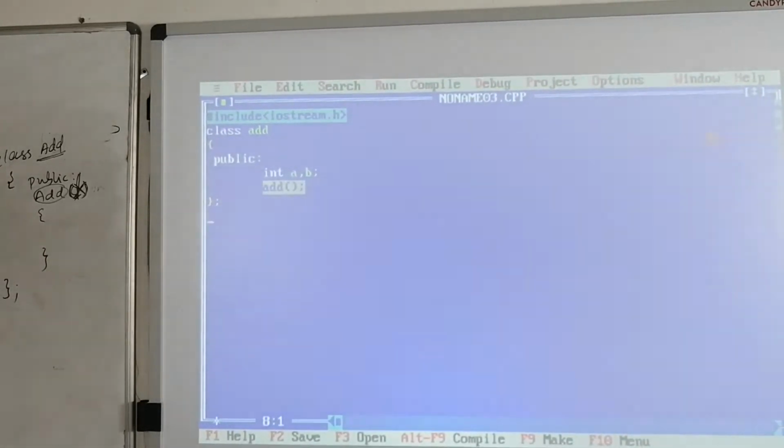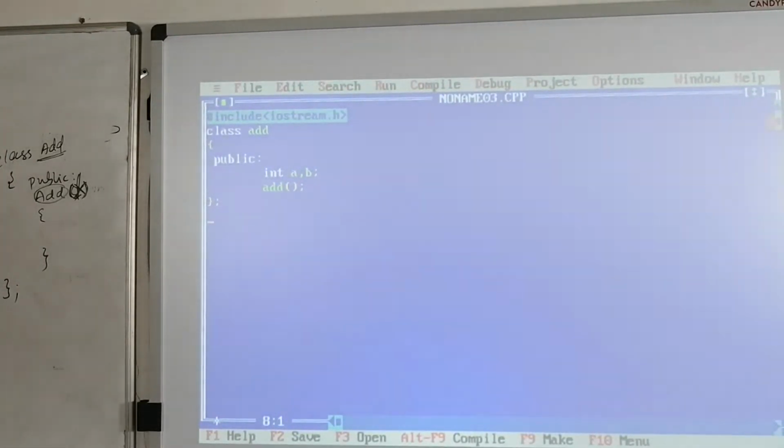Here in this class we are declaring the add constructor. So we have to define this add constructor outside the class. Is there any return type? No. For the constructor there will be no return type.